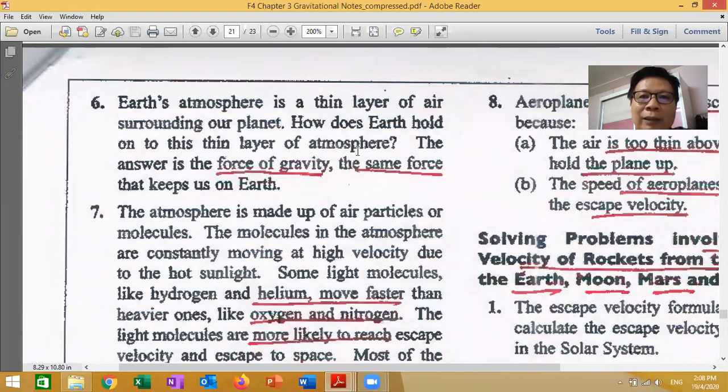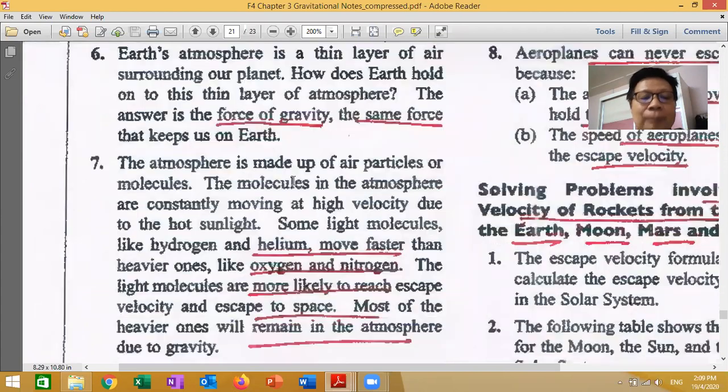Have you ever wondered why this layer of air never runs away? It always stays there. The answer is the force of gravity. The same force that keeps us on Earth keeps pulling the gases so that they stay near us.